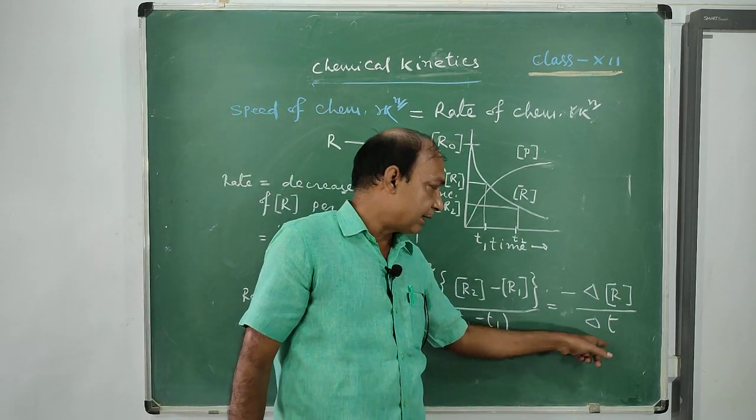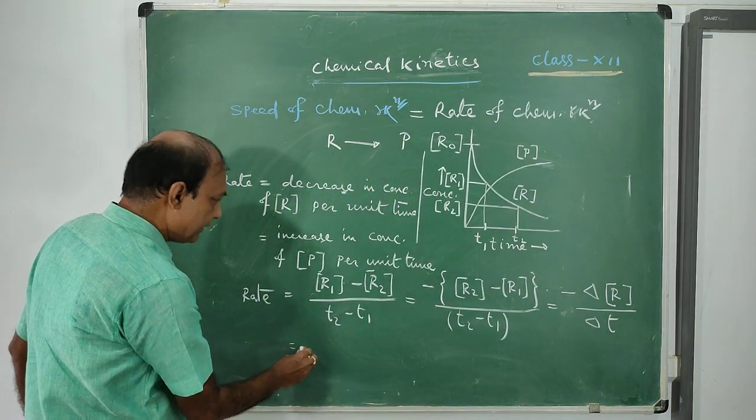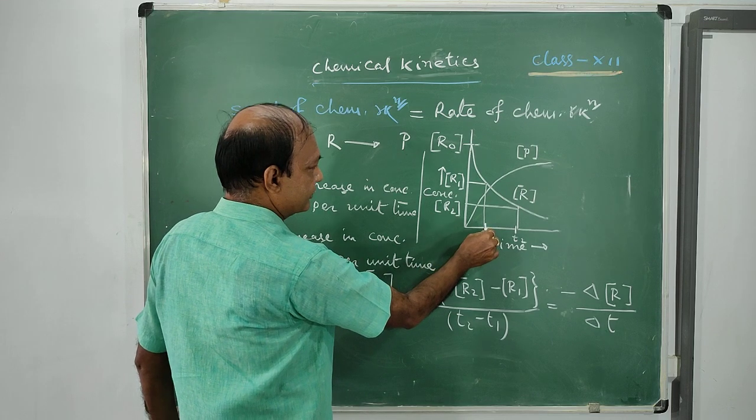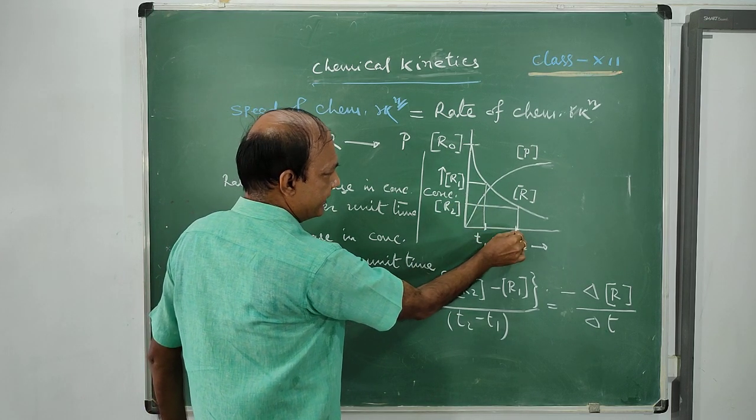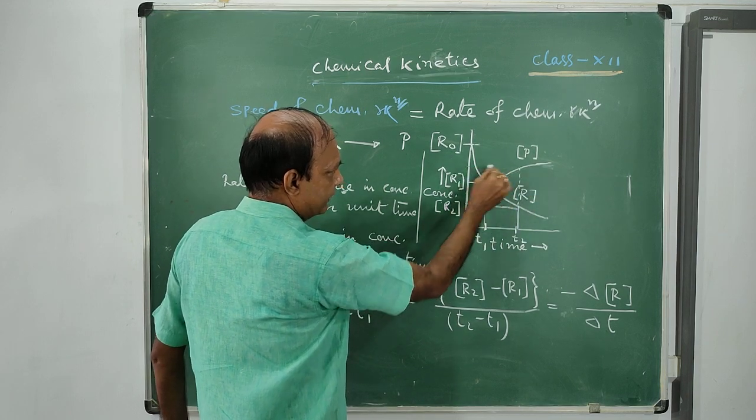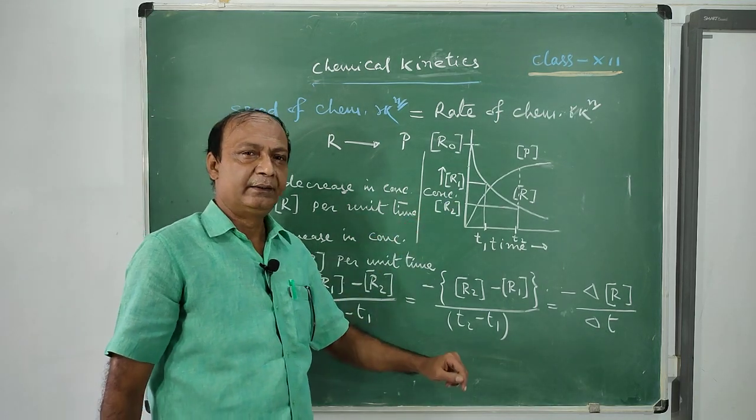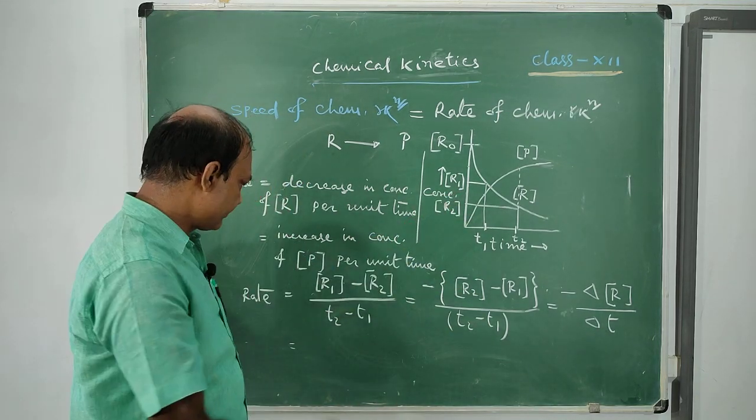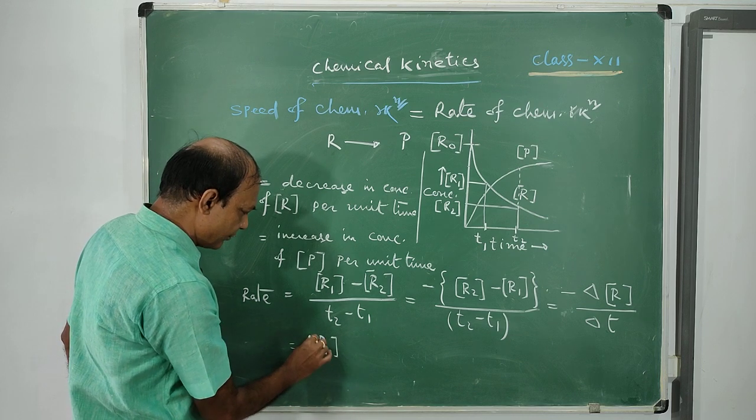Now see, this is in terms of a reactant. In terms of product, if you write, at time T1, the concentration of product is P1. At time T2, the concentration of product is P2. You know that P2 is greater than P1. Therefore, the increase in concentration of the product will be P2 minus P1.